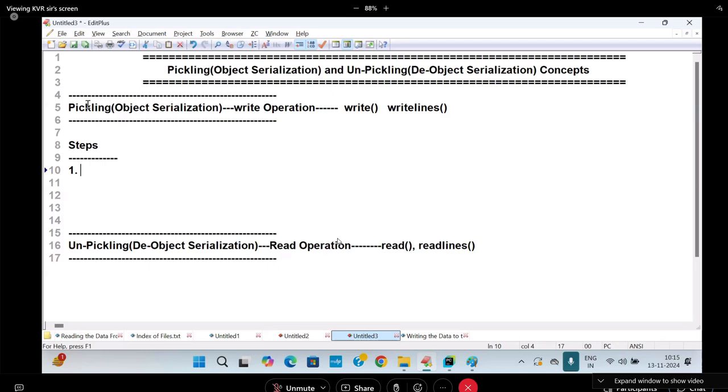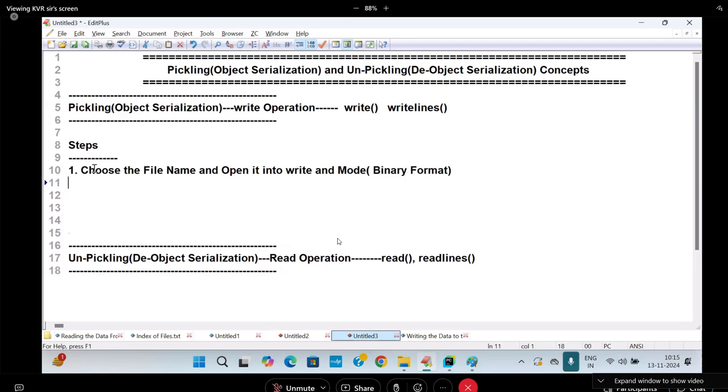Pickling and unpickling concept, they took it as what? Binary file format. So here choose the file name, and open it into what mode? Write mode, and ensure in what format? Binary format.